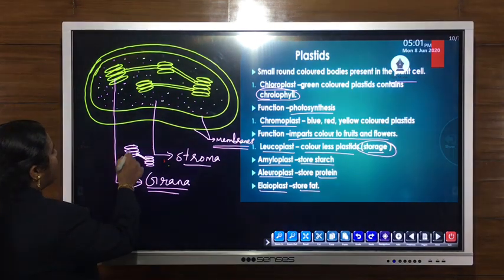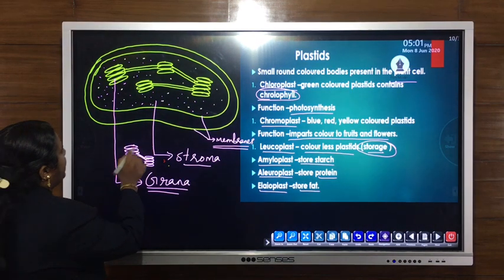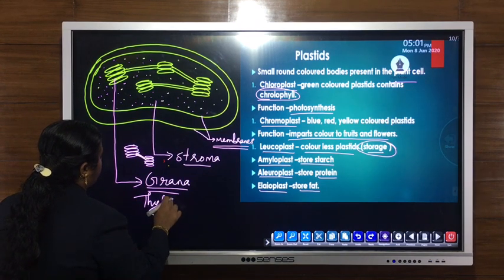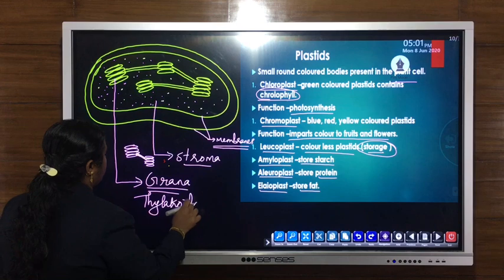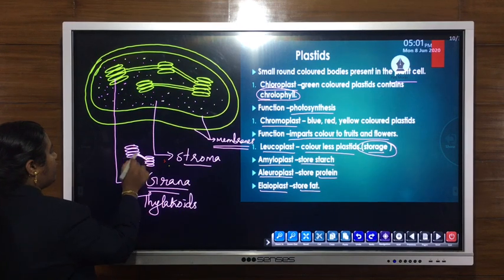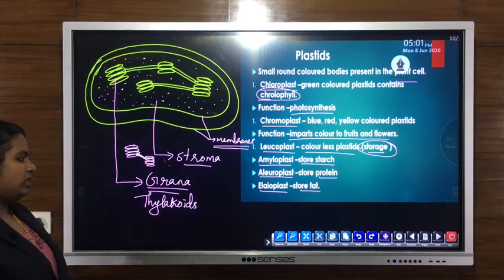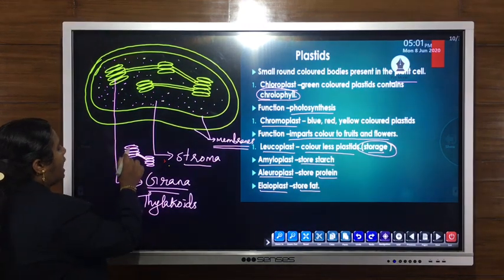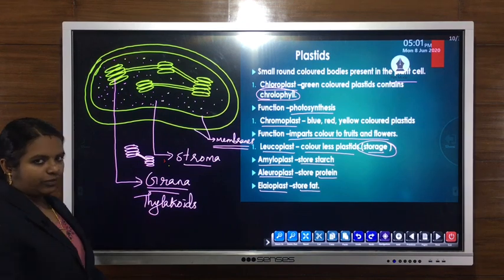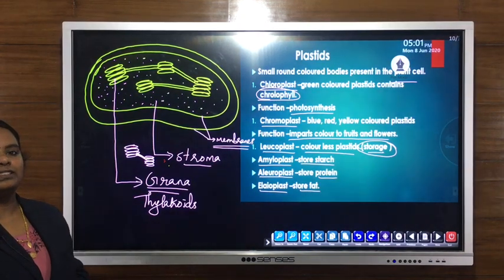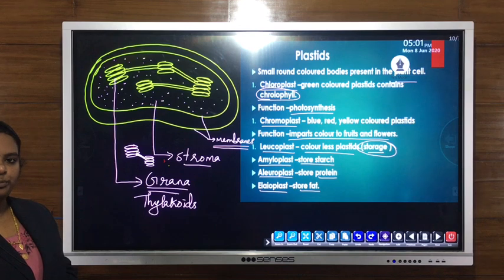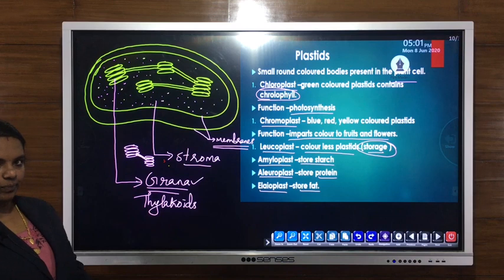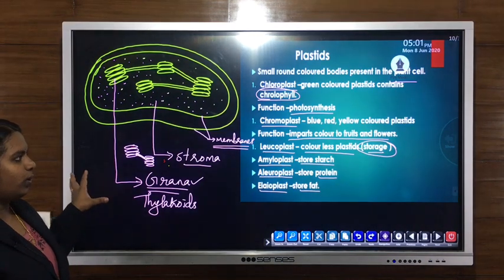Each coin-like structure is known as a thylakoid. They lie one above another and form the grana. The main site of photosynthesis is within this grana, because grana contains chlorophyll. So this is the structure of chloroplast.